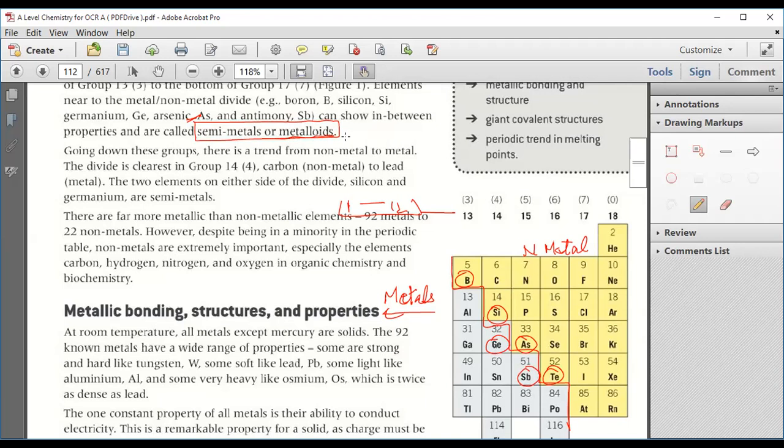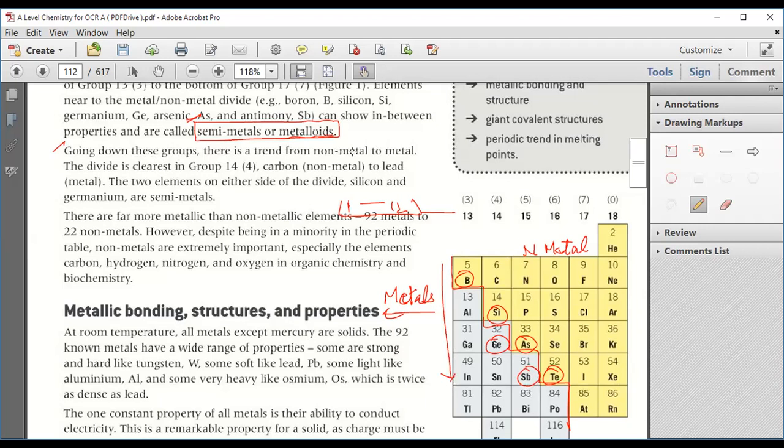Now, second, going downwards in these groups, there is a trend from non-metal to metal.